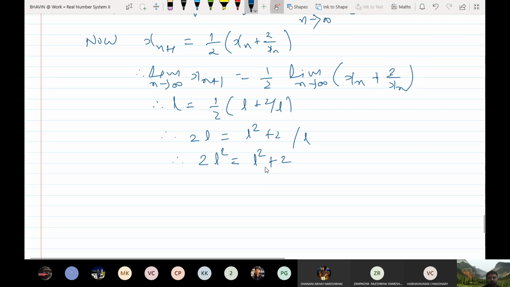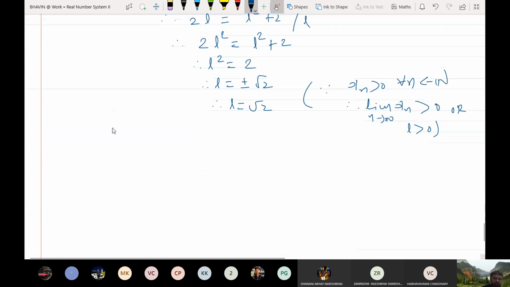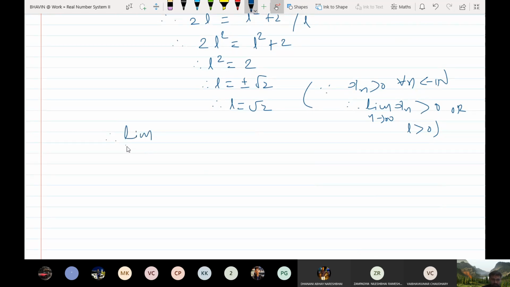Clear? Now bring this L square over, so L equals plus or minus root 2. We take L equal to root 2. The reason is this: xn is greater than 0 for all n belonging to N. Therefore, the limit of xn is also greater than 0. So the limit of the sequence, we have proved, is equal to root 2. Clear? Yes, sir.